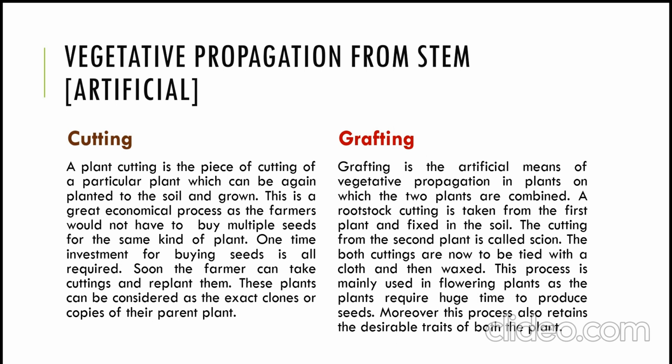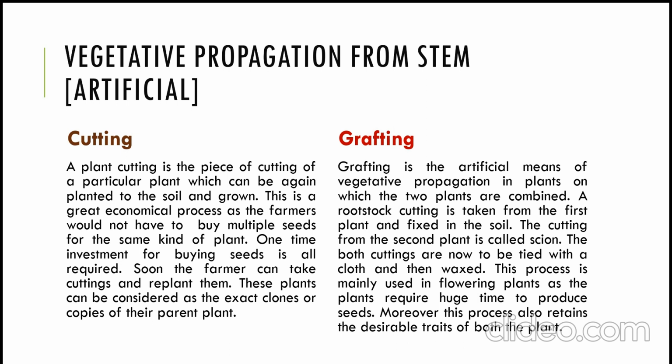Grafting. Grafting is an artificial means of vegetative propagation in plants in which two plants are combined. A rootstock cutting is taken from the first plant and fixed into the soil. The cutting from the second plant is called the scion. Both cuttings are then tied with a cloth and waxed. This process is mainly used in flowering plants, as the plants require a huge time to produce seeds. Moreover, this process also retains the desirable traits of both plants.